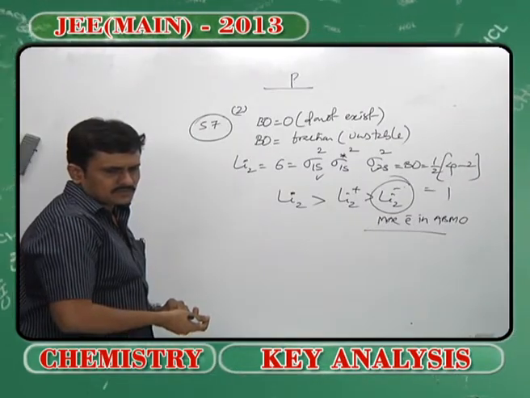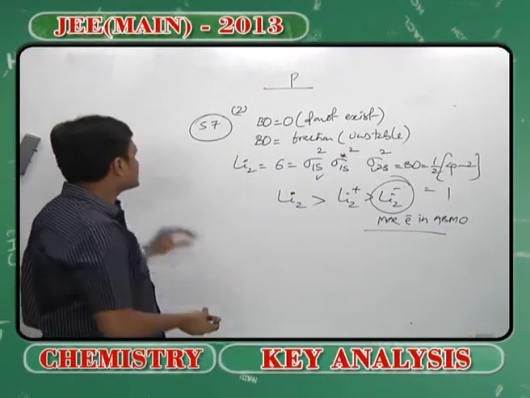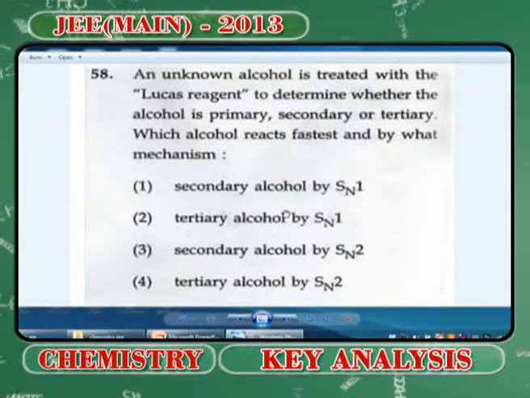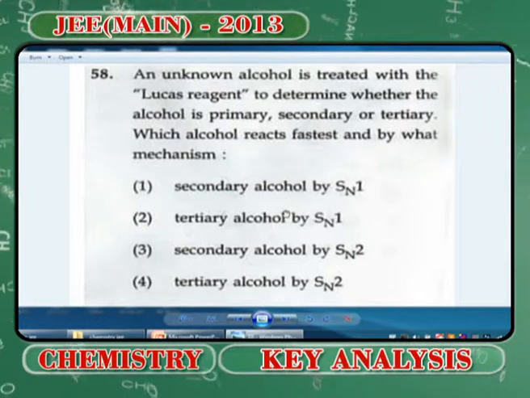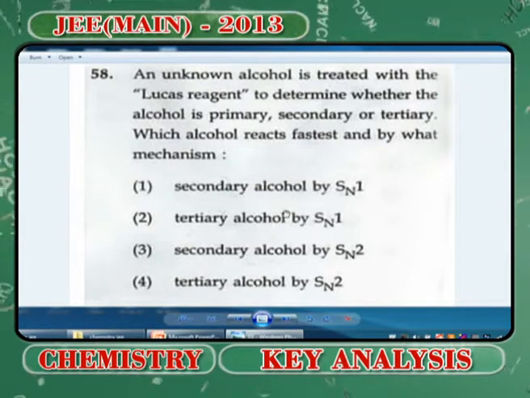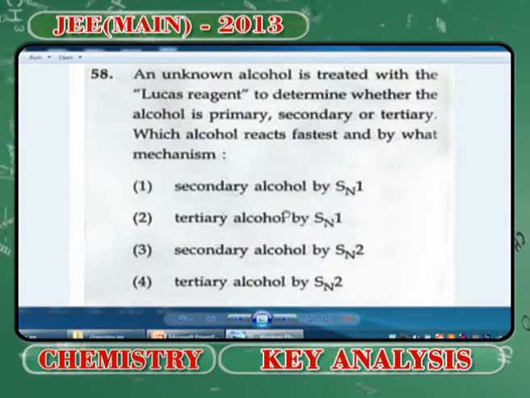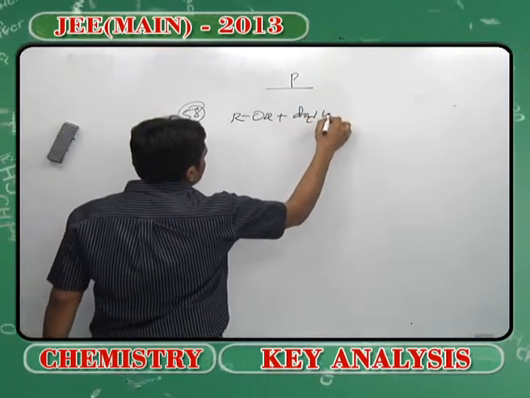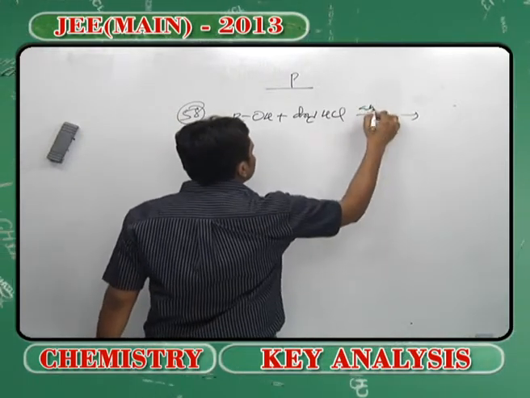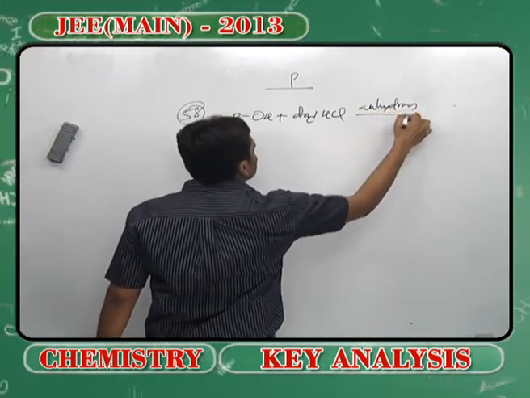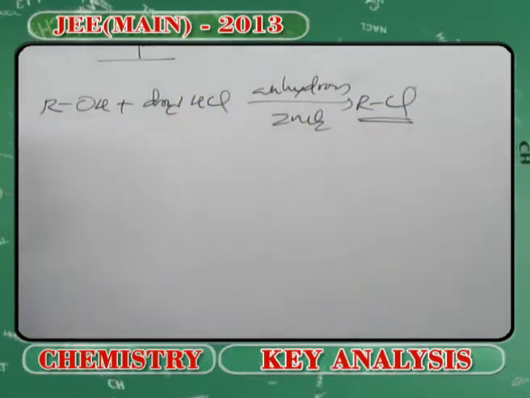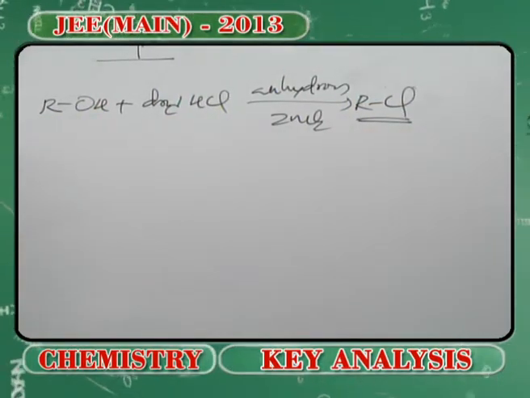Something based on Lucas reagent. We know Lucas reagent is used to test the presence of alcohols, and when it comes to alcohols, when you use dry HCl in the presence of anhydrous ZnCl2, you anticipate the formation of alkyl chloride, which is an oily liquid or gel.